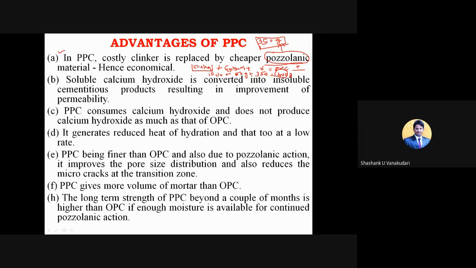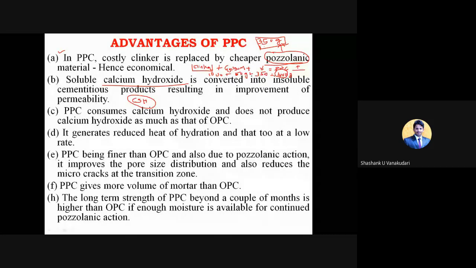But here that waste product itself gives the cementitious material, that is the CSH gel. This calcium hydroxide reacts with the pozzolanic material and gives CSH gel. So again we are converting a waste product to a useful product, and that is going to improve the permeability. I mean, whatever water percolates into concrete structures,